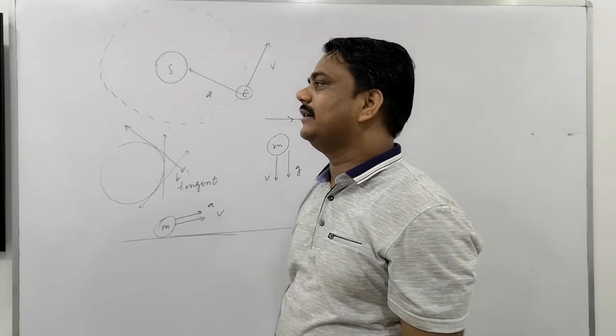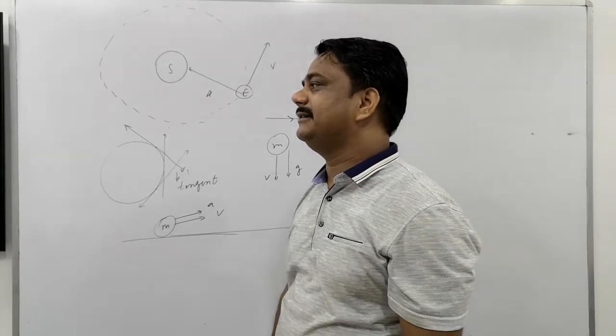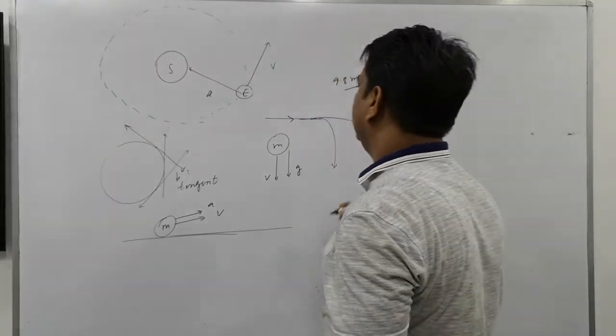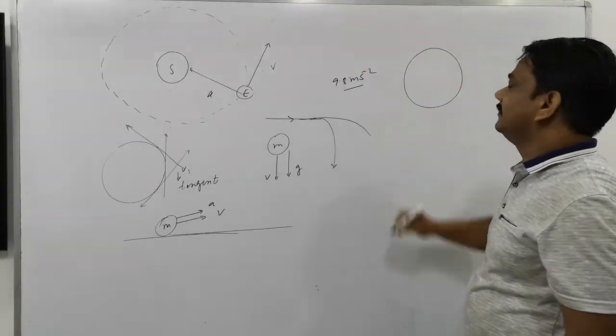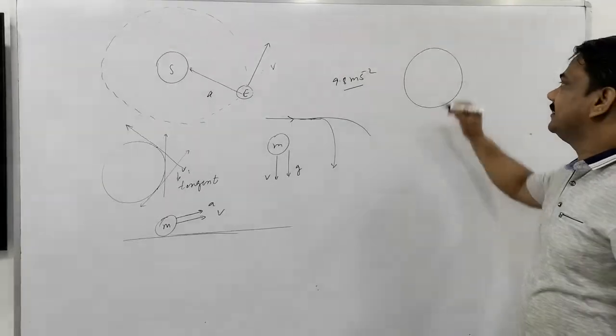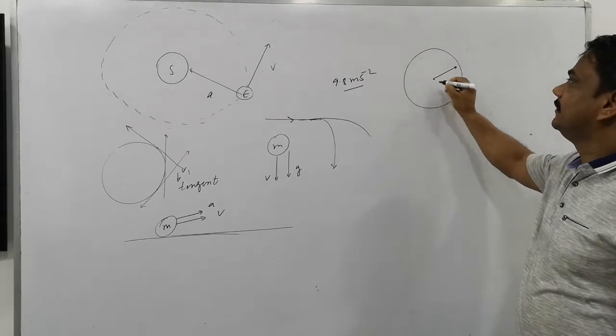Calculate the distance covered by the tip of the minute hand, of length 8 centimeter, of a wall clock in 1 hour. How much distance does it travel in 1 hour? I'm telling you this: calculate the distance covered by the tip of the minute hand. This is the tip of the minute hand.